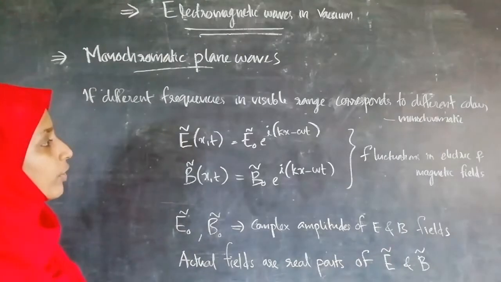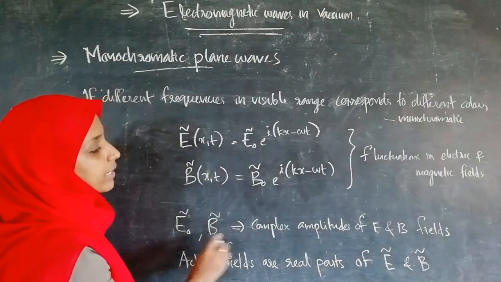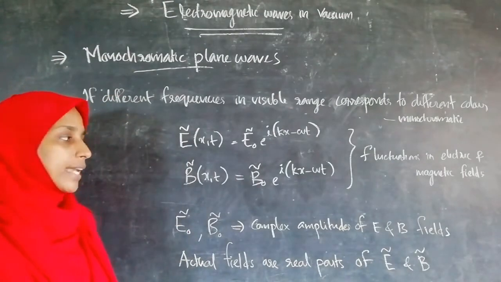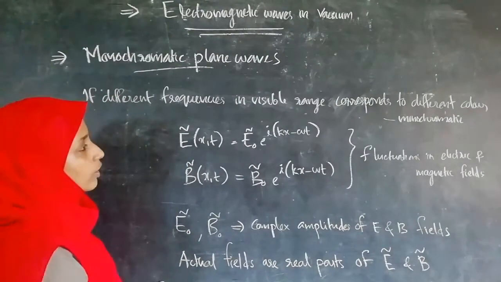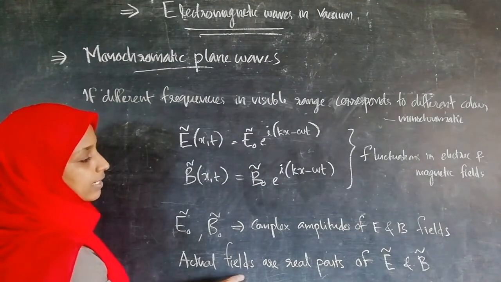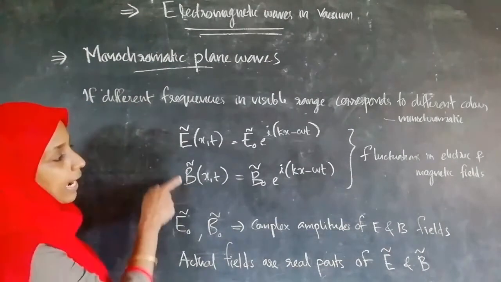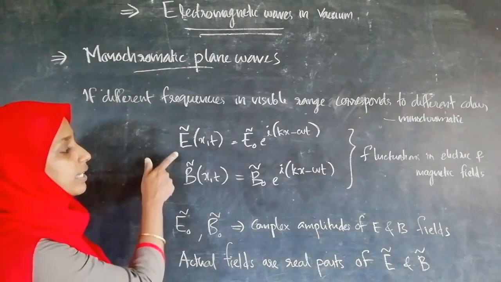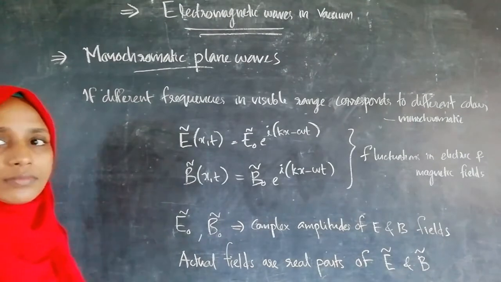In this, E0 and B0 represent the complex amplitudes of the electric and magnetic fields. And we have already discussed the complex notation. From that, we got to know that the actual fields are the real parts of this E and B.